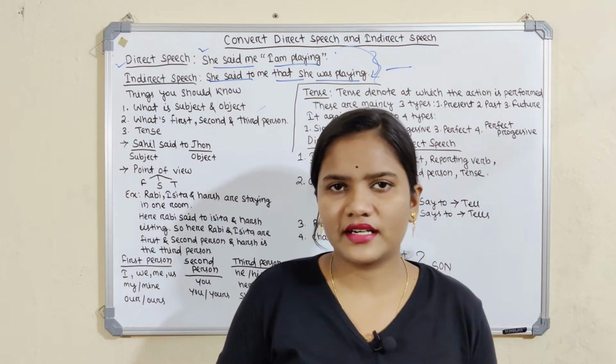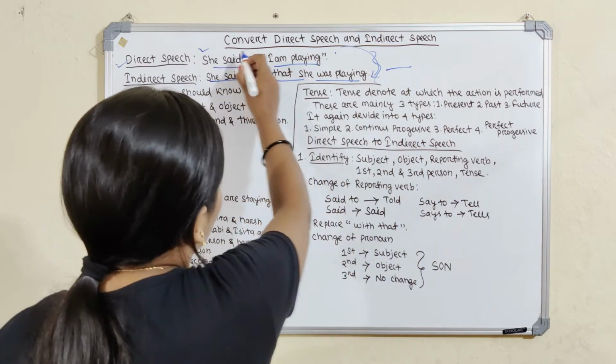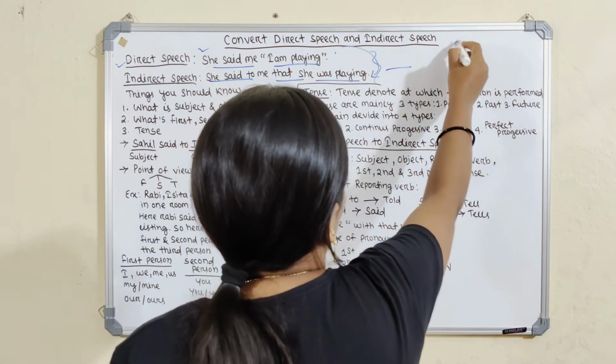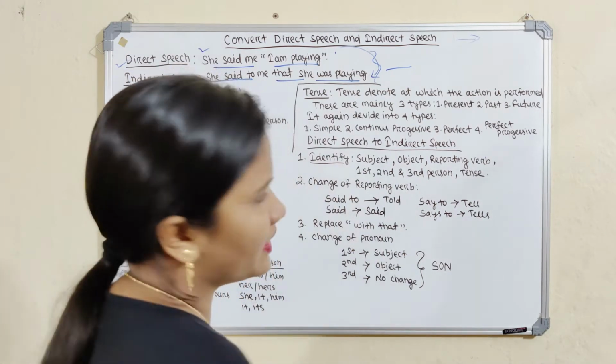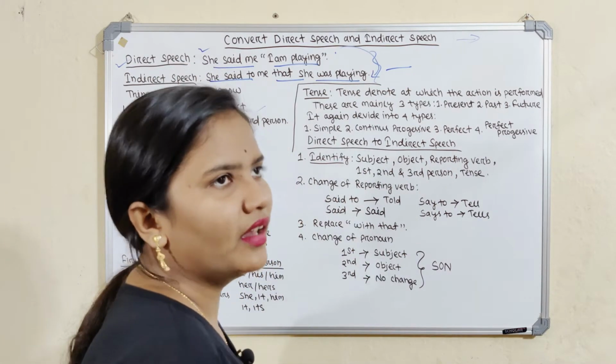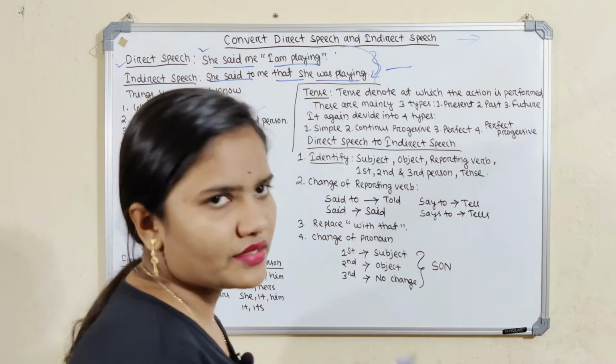Okay, let's start the class. Converting direct speech to indirect speech is a very important chapter, as I already said. First of all, we will take one example and then we will learn the rule behind it.